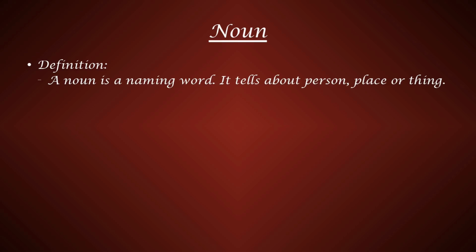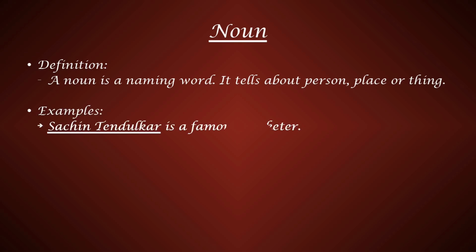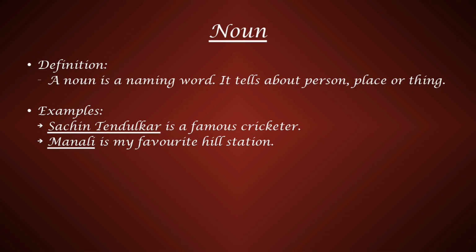Noun. The definition is, a noun is a naming word. It tells us about person, place, or thing. Examples are, Sachin Tendulkar is a famous cricketer. Here, Sachin Tendulkar is a name of a person, so it is a noun. The next example is, Manali is my favorite hill station. Here Manali is the name of a place, so Manali is a noun. Few other nouns are India, shirt, water, etc.